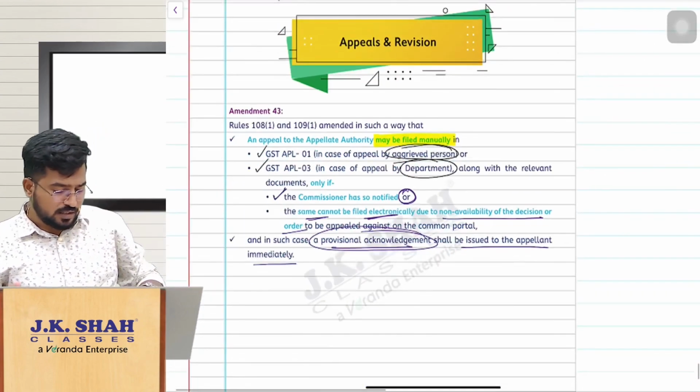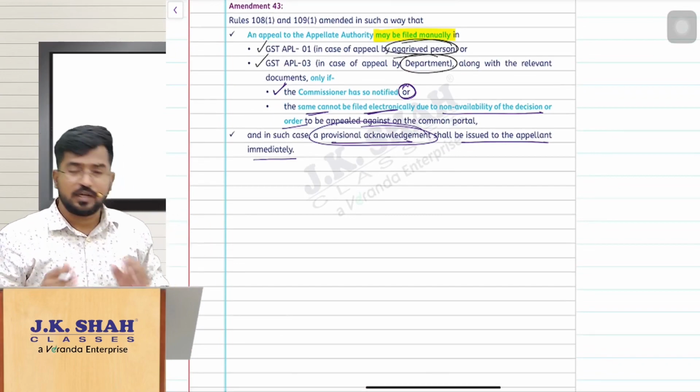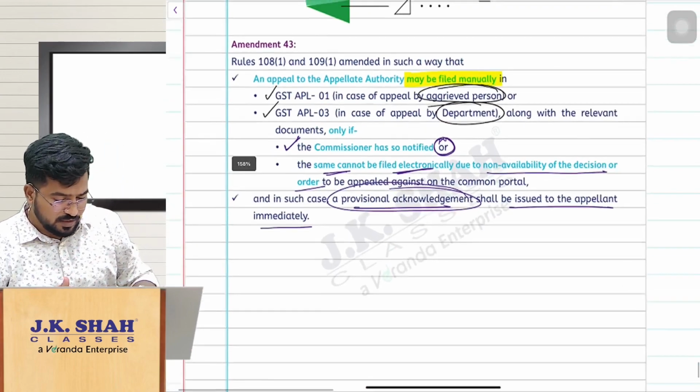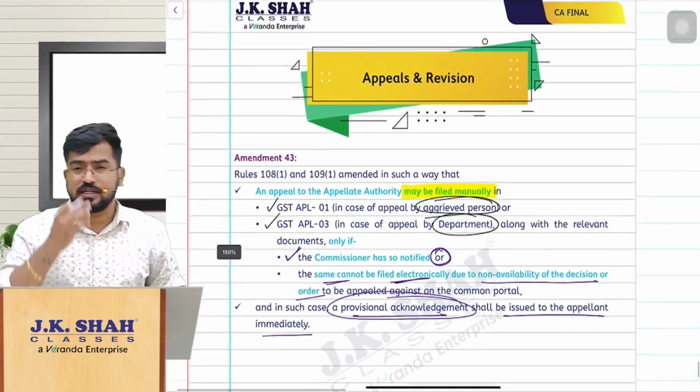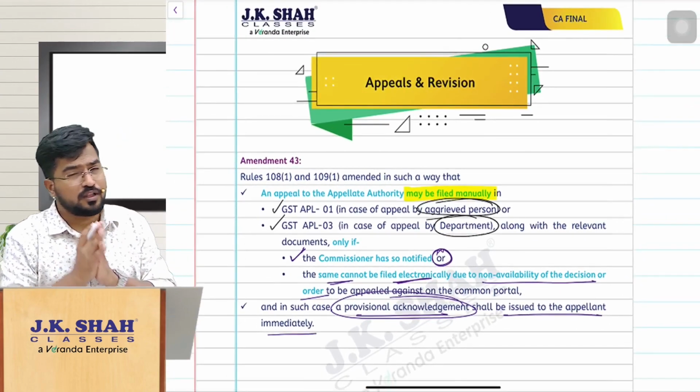These are the amendments for your May and November 2024 exams, right? Please be careful with what has all been discussed in detail, which we said is very important.